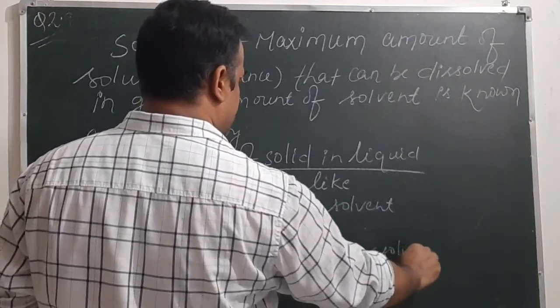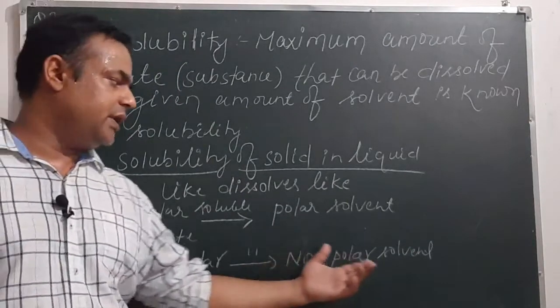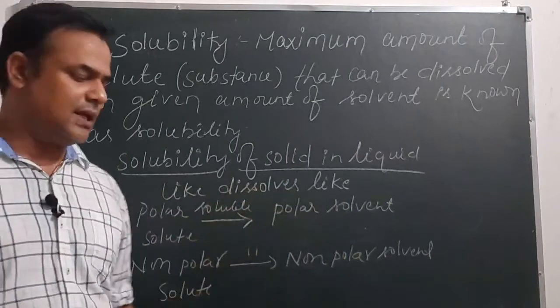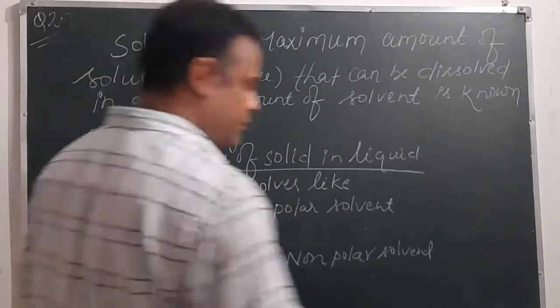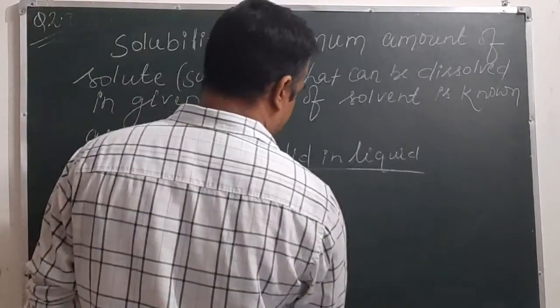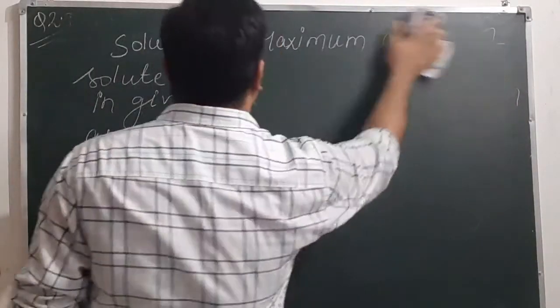Polar solute will be soluble in polar solvent and non-polar solute will be soluble in non-polar solvent. This relationship is known as like dissolves like. Before we see the effect of pressure, we will discuss one term, that is saturated solution.